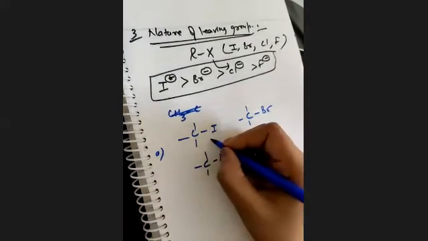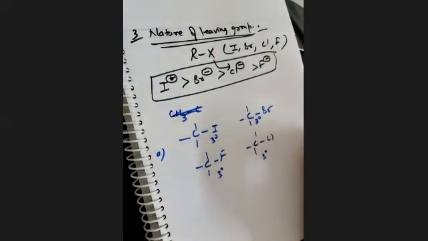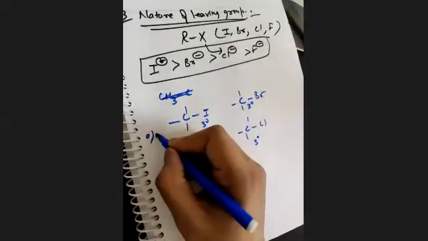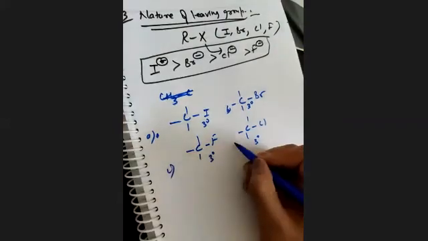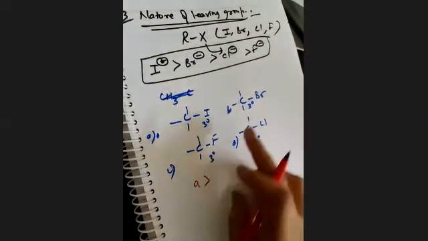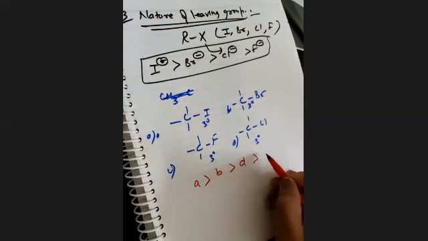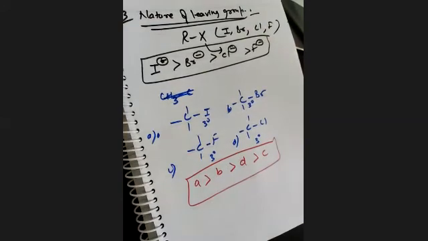All of them have a 3rd degree carbocation here. So if there is no difference in carbocation, you have to consider the nature of leaving group. So A is more stable than B, then D, and then C. This will be your criteria.